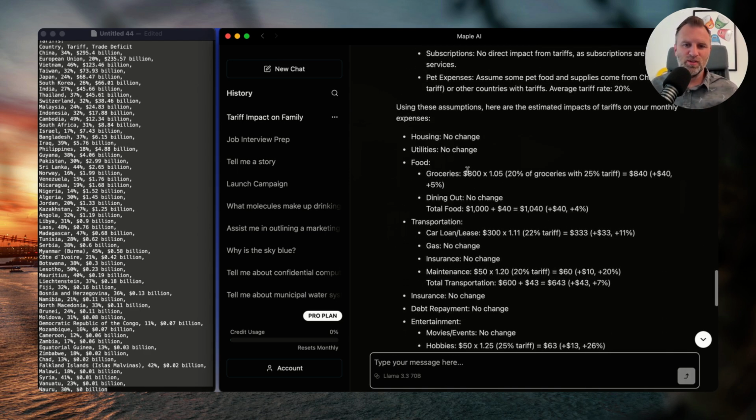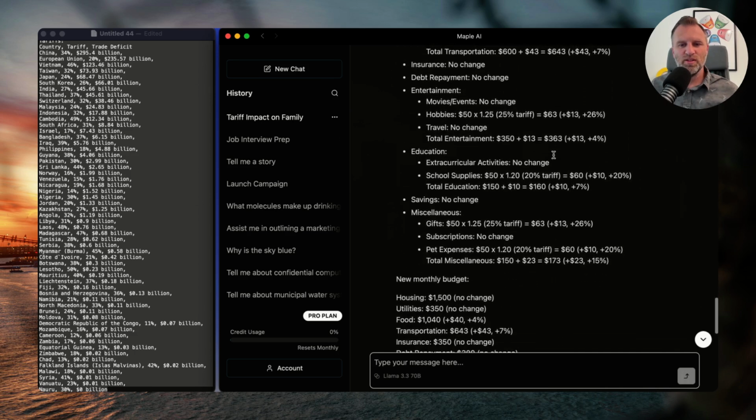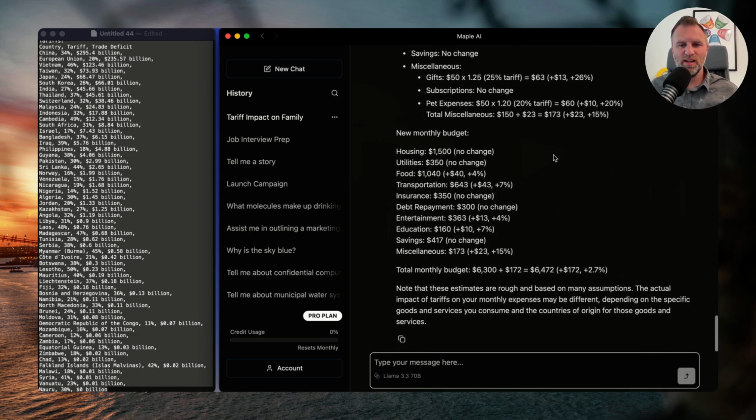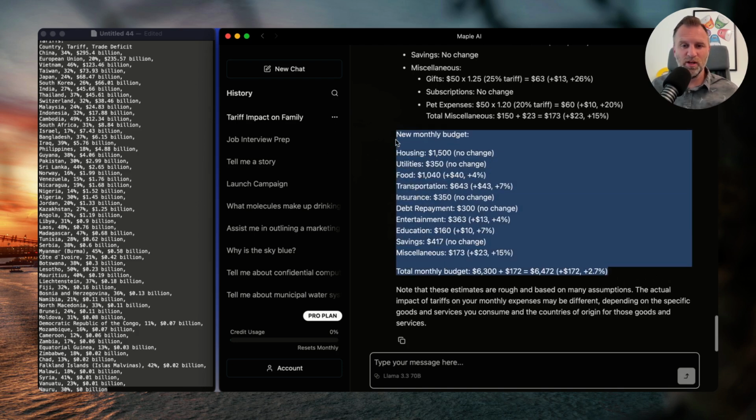And now it's taking those assumptions and applying them to each category. Groceries, it thinks it's going to go up, by this amount, $800 up to $840. So a $40 increase, 5% increase. So it does this for each category. It gives me details. And now it comes down to what I was wanting, which was my new monthly budget.